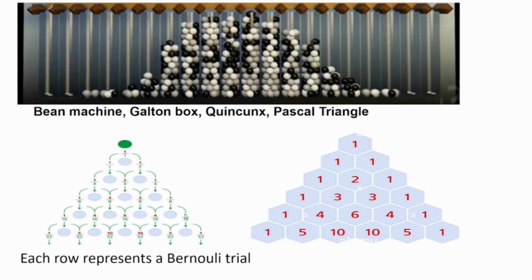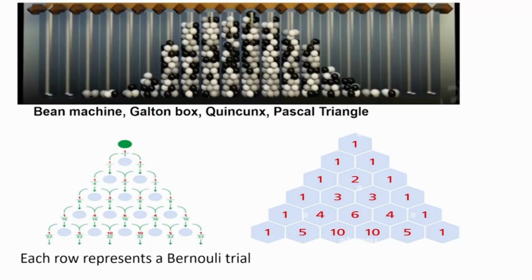This is 16. So if you see, the denominator is actually a power of 2: 2 to power 1, 2 to power 2, 2 to power 3, 2 to power 4, 2 to power 5. As you go ahead, each row is a Bernoulli trial where at every point you are deciding either you are going left or right, or you can say success or failure.